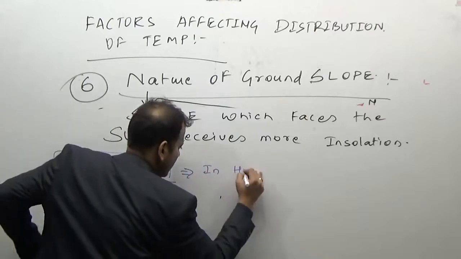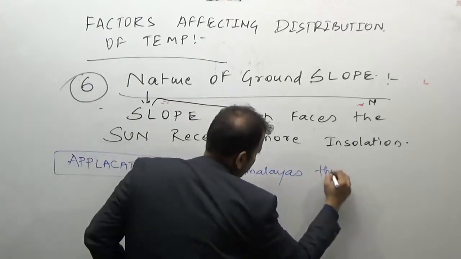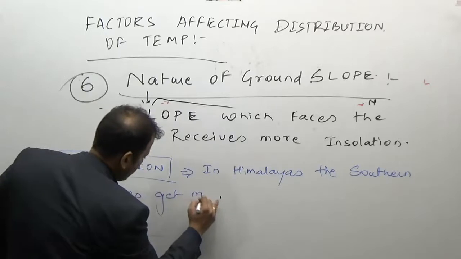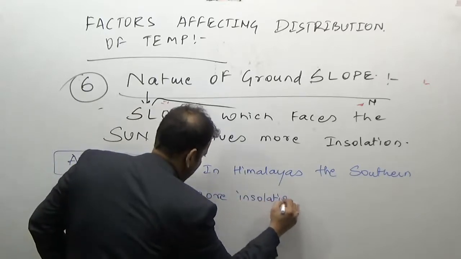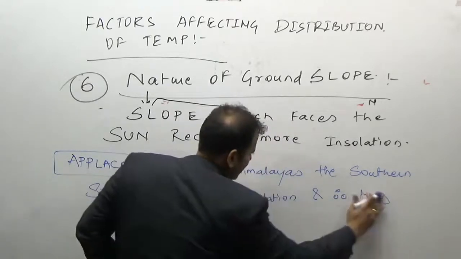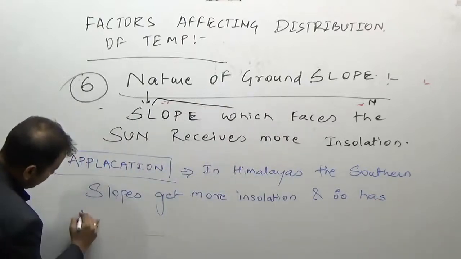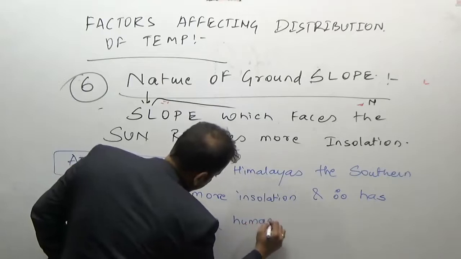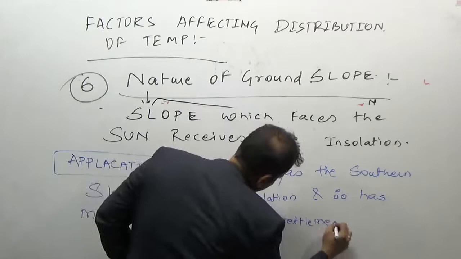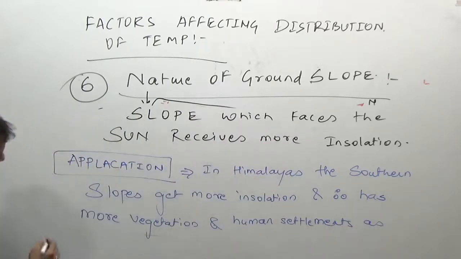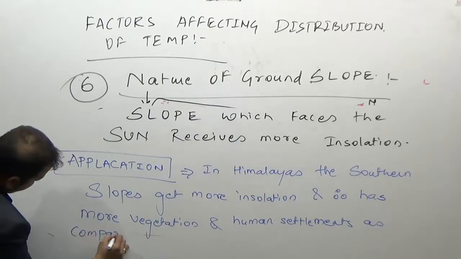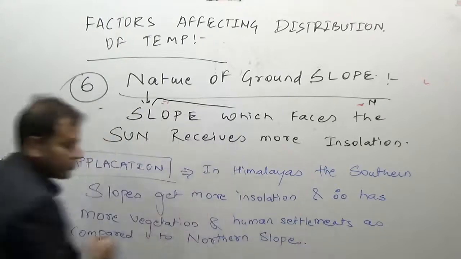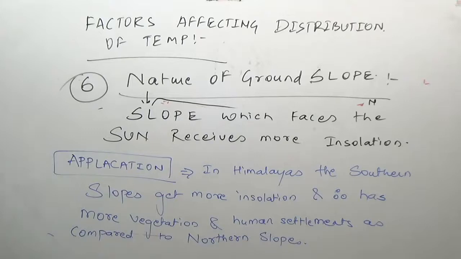In Himalayan regions, the southern slopes get more insolation and therefore have more vegetation and human settlements as compared to the northern slopes.